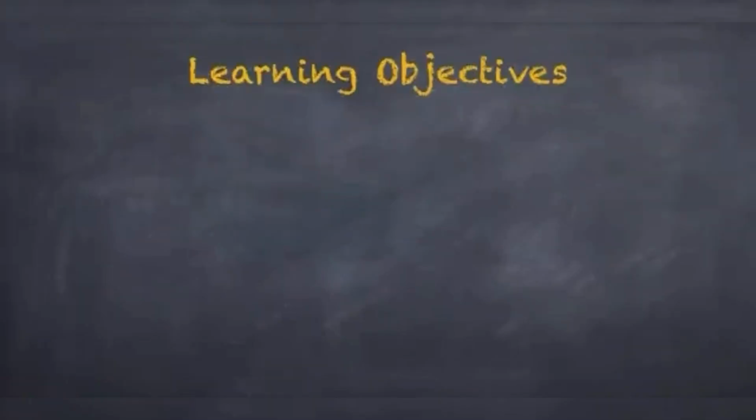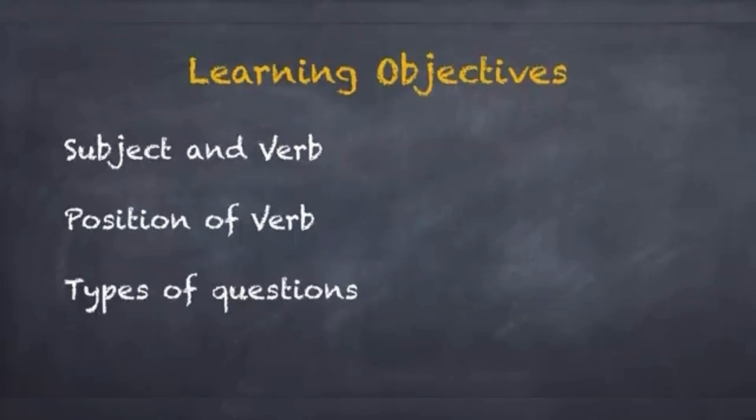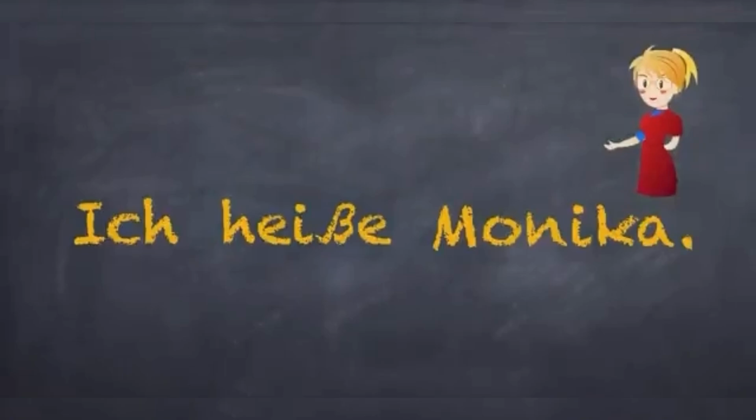Here's an overview of what we will be learning in this lesson. We will be beginning with the important parts of a sentence, the subject and the verb. We will also learn where the verb is placed and the types of questions. We will conclude this video with a short exercise. Here is the first sentence. Ich heiße Monika.